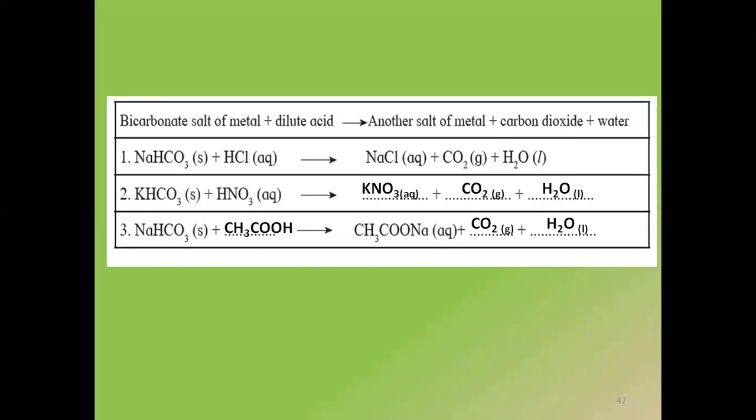Did you get that? CO2 और H2O मिलेगा. बाकी reactant में acid किसके साथ बना है? Nitric acid, which is NO3. और metal कौन सा है? Potassium. So when I combine potassium with nitrate, I get the product as potassium nitrate. And neutralization reaction is the one where acid reacts with base to give us salt and water.